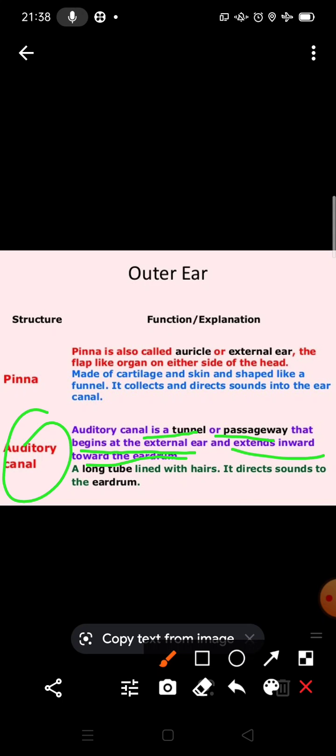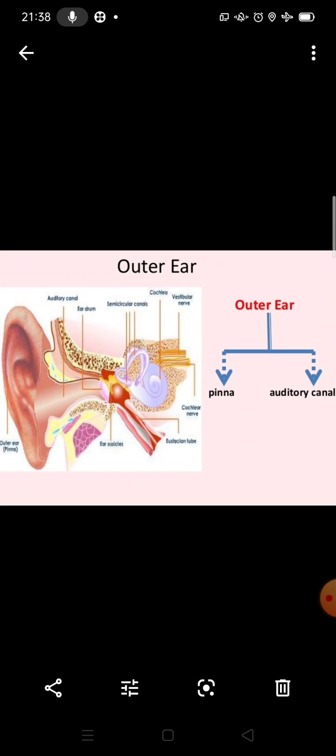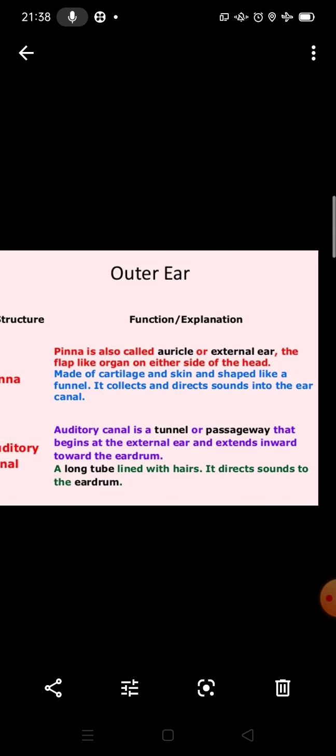It is a long tube lined with hairs, and it directs sound to the eardrum. You can see the diagram also: the ear canal, eardrum, or auditory canal. So I hope you understand the outer ear.